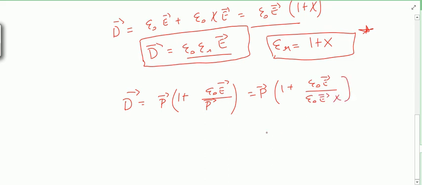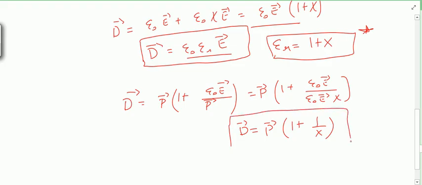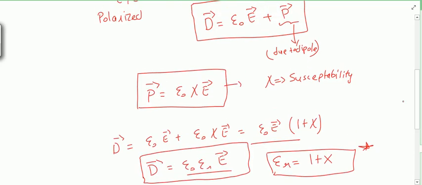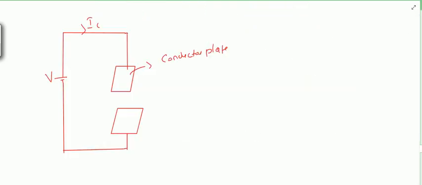So this thing and this thing will get cancelled, and I can write this expression as this also. So many expressions can be written for D, E and P using these simple ones, like the first one and this one and this one. So these are the main expressions for the electric flux density and for polarization.